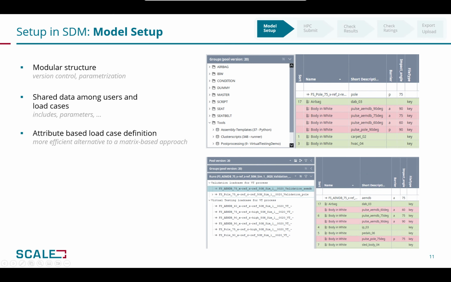The setup in the SDM continues with the FEM input model. The input data is prepared with a modular structure, which is usually standardized on the company level. The modular structure, including parameterization, helps avoid unnecessary data redundancy and to easily track changes. This also allows for the input data to be efficiently shared among users and load cases. The definition of the load cases is attribute instead of matrix based. This approach leads to only a linear increase in the workload for defining the load cases instead of an exponential one.